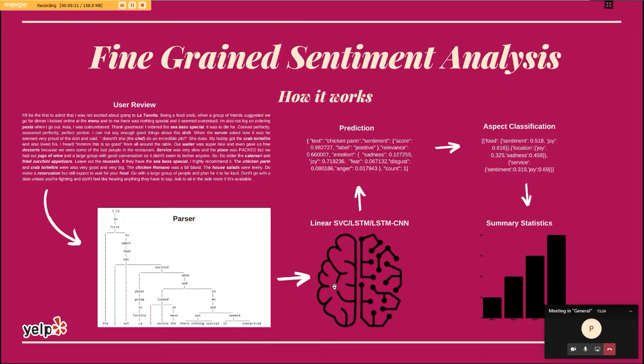Could be linear SVM models or LSTM or LSTM-CNN models to predict the sentiments and emotions for the particular keyword. So the IBM NLU API will give the count as well as the sentiments and emotions probability. From there, we pass it to Word2Vec and put it into the identified aspects. Then we do the summary statistics.